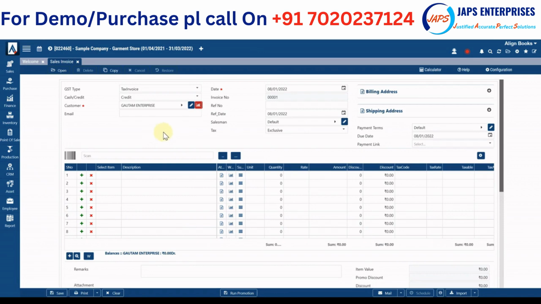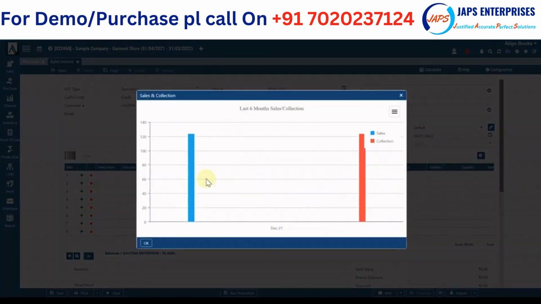Not only that, say I selected Gotham Enterprise and you want to see the history of purchase for this customer. Simply click on this icon. You have the option to see the last 6 months sales and collection of this customer, your top 6 items detail, sale history and outstanding details. Click on any button and you get complete detail, like when and what was purchased and what was collected.